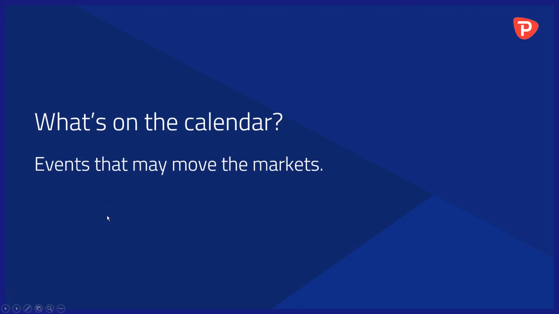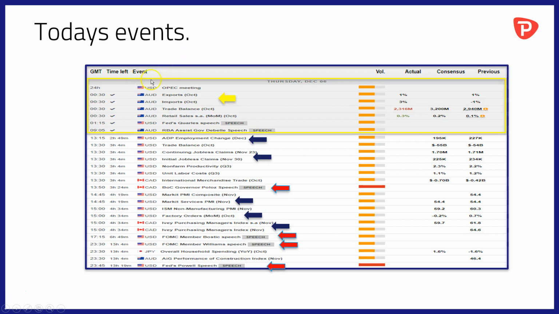So let's take a look at what's on the calendar today and events that may move the markets. I've highlighted events that have already been and gone in the yellow box here. Key amongst those, trade balance data out of Australia for the month of October. And as you can see, the actual balance of trade figure was a significant undershoot of the consensus forecast.